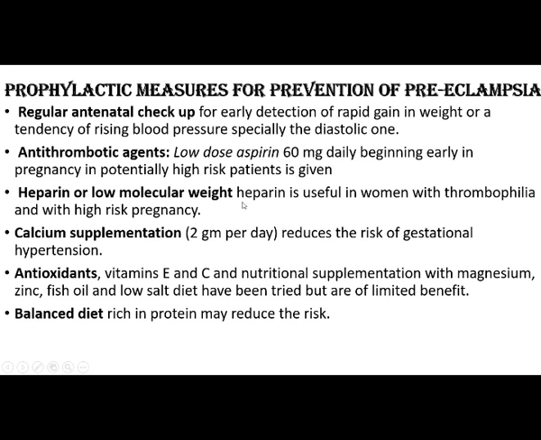Heparin or low molecular weight heparin is useful in women with thrombophilia and high risk pregnancy. Calcium supplementation, 2 grams per day, reduces the risk of gestational hypertension.